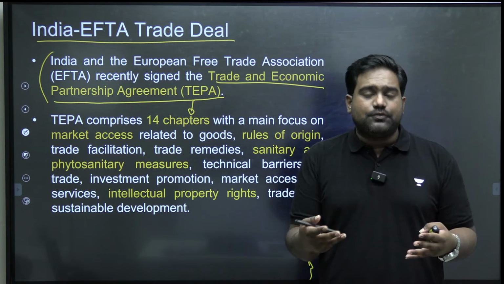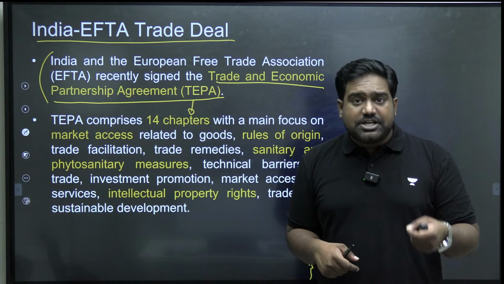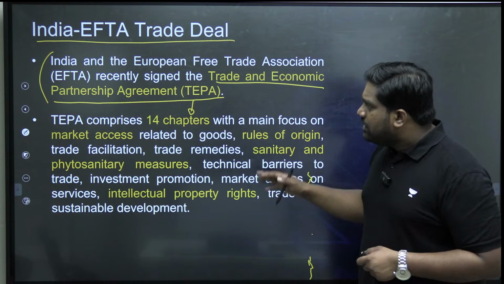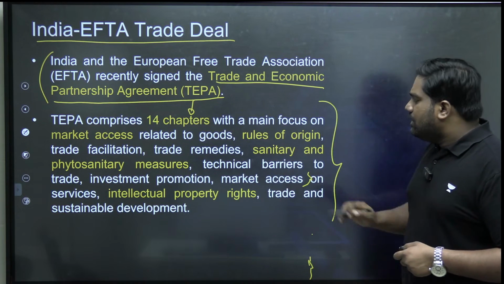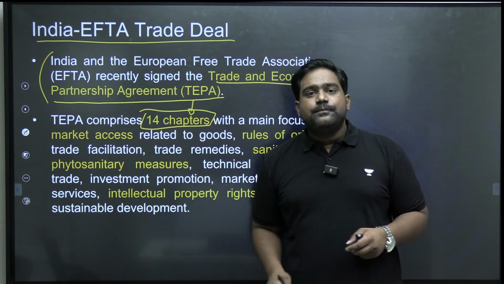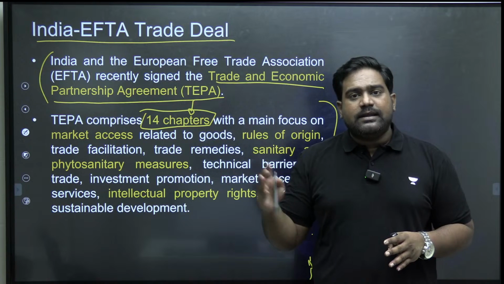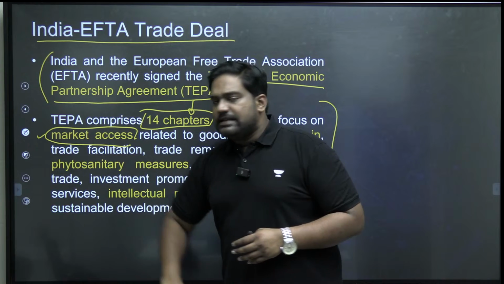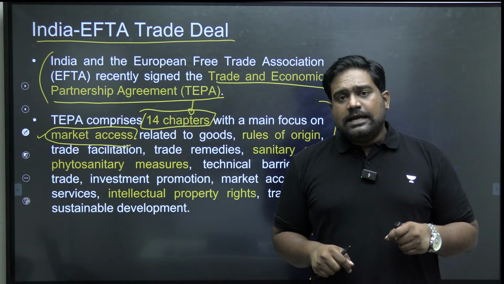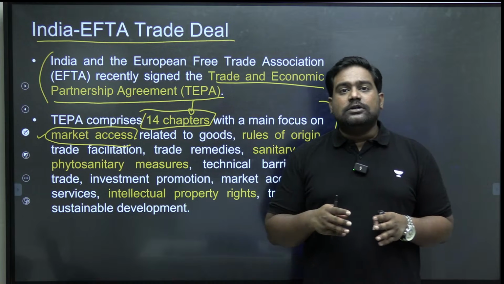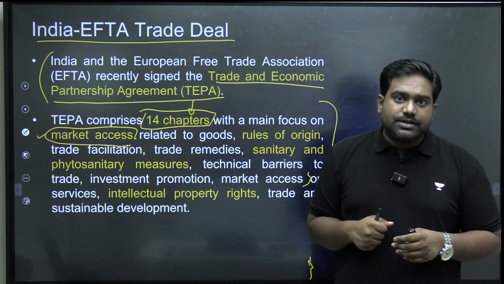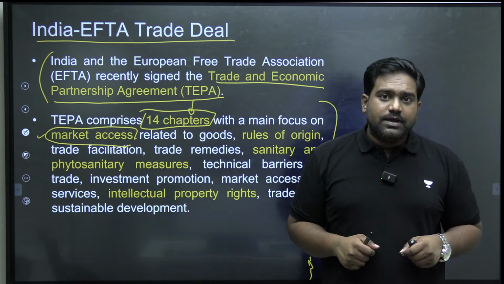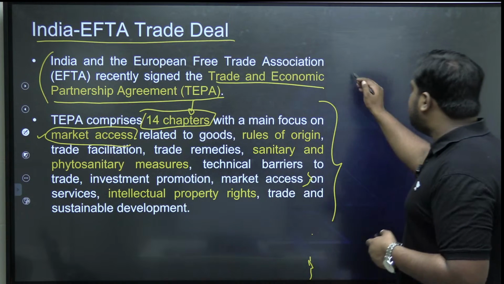It helps us understand the approach of India, and the writer is providing few suggestions as far as the future FTAs that we are going to sign are concerned. So if you look at the TEPA, there are 14 chapters that deal with various aspects of trade and investment. For example, on market access, there is an entire chapter on market access that determines the kind of market access that Indian exporters will have towards the EFTA markets, or the kind of market access that EFTA countries will have into the Indian market.